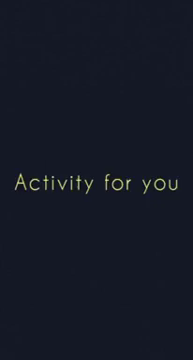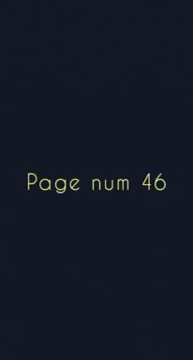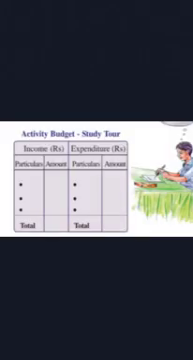Now, a work for you: take page number 46. There is an activity for you about an activity budget for a study tour. Imagine you are planning a one-day trip to Kozhikode, and you have to prepare a budget for a one-day study tour organized by the Social Science Club, and you are the moderator. So draw a table like that given in the textbook in your notebook, write the figures, add all the points necessary, and complete the table.